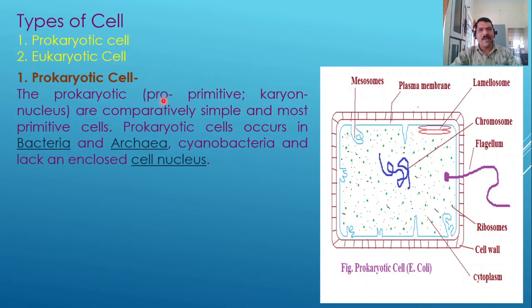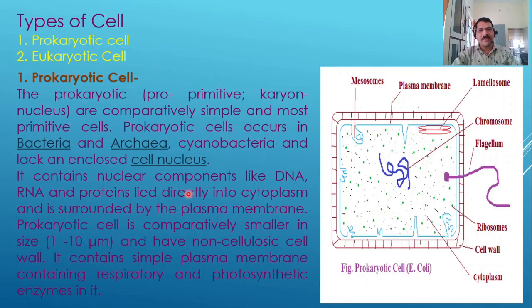The prokaryotic cell is known as prokaryotic because pro means primitive and karyon means nucleus. So the cell which has a primitive nucleus is known as a prokaryotic cell. These cells are comparatively very simple and the most primitive cells as compared to eukaryotic cells. This type of cell can be seen in bacteria, archaebacteria, cyanobacteria and other such organisms. It lacks an enclosed cell nucleus.